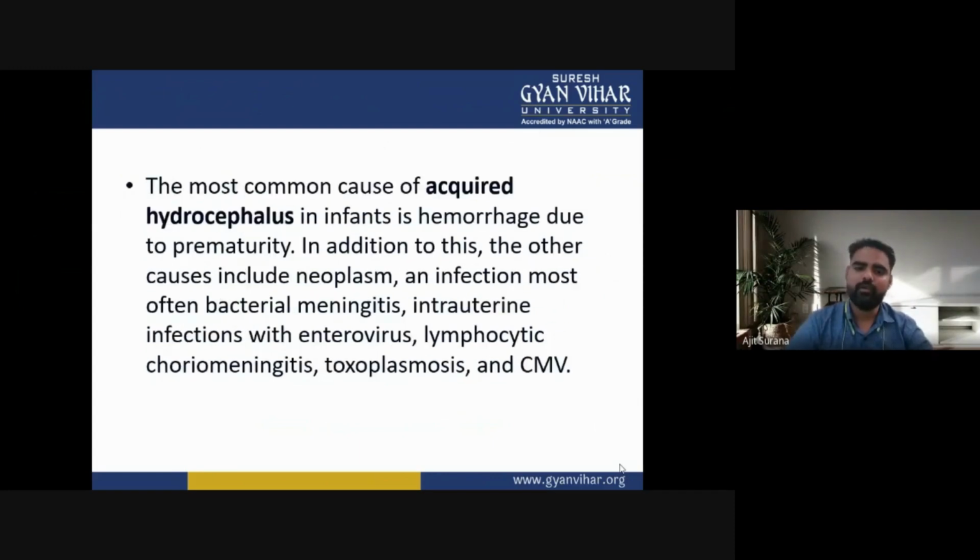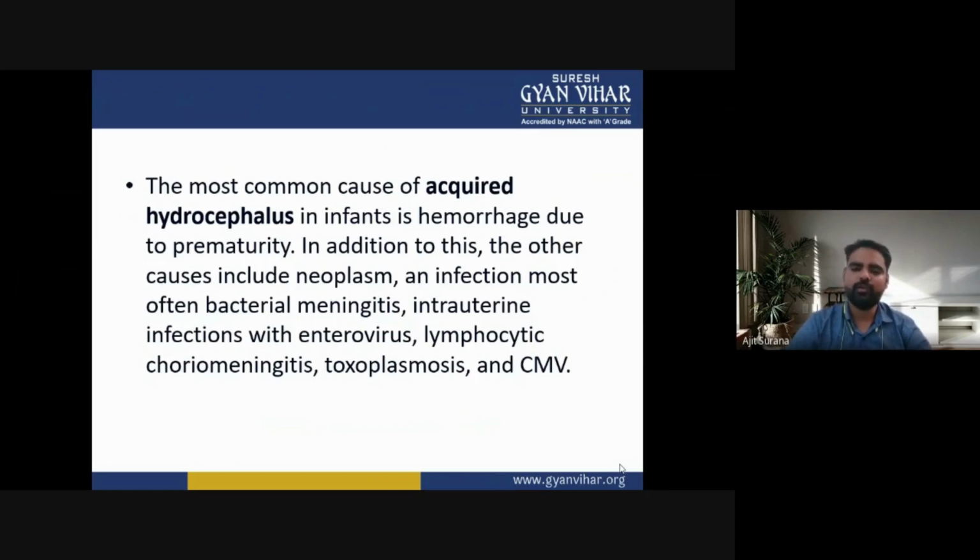The most common cause of acquired hydrocephalus in infants is hemorrhage due to prematurity. In addition to this, the other causes include neoplasm, and infection, most often bacterial meningitis, intrauterine infection with enterovirus, lymphocytic choriomeningitis, toxoplasmosis, and CMV.